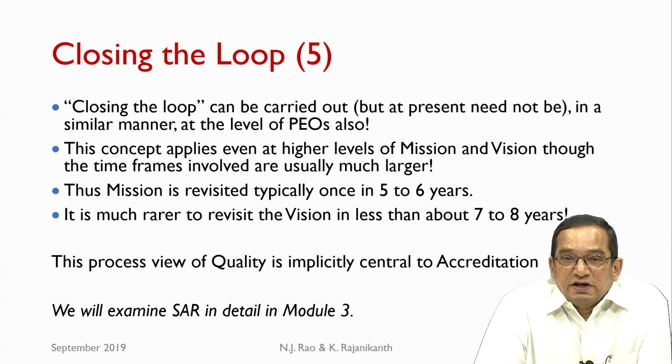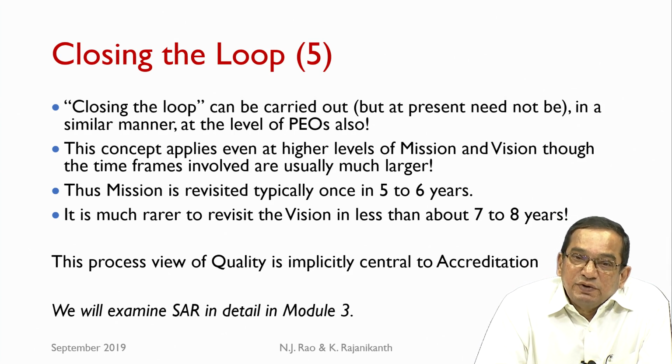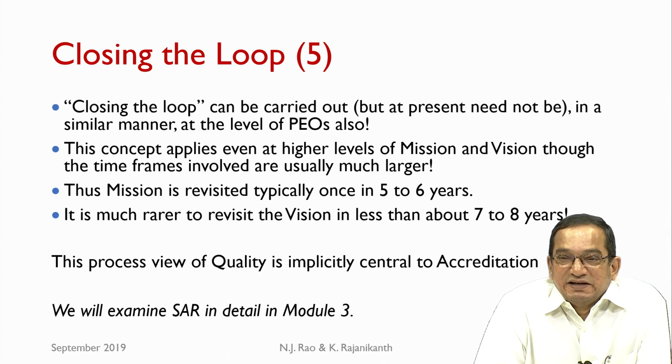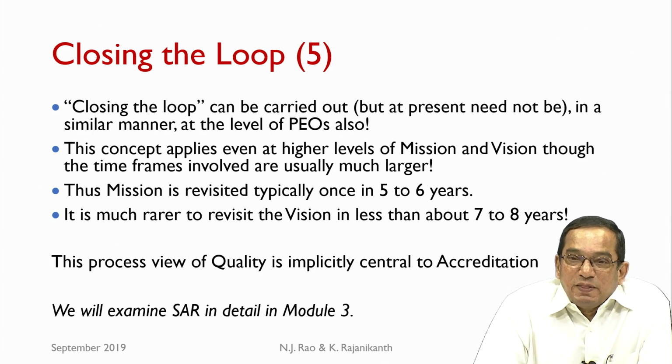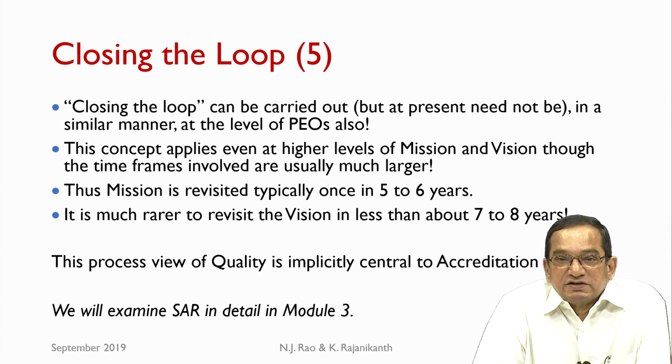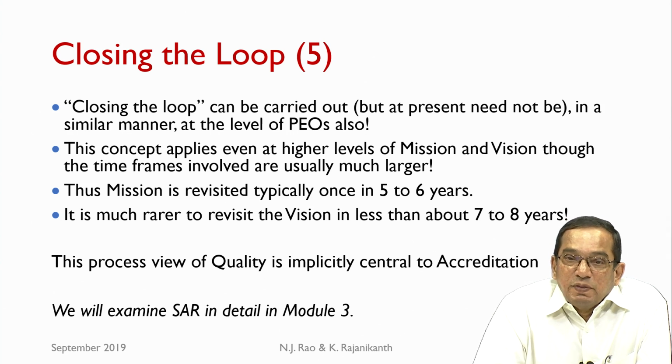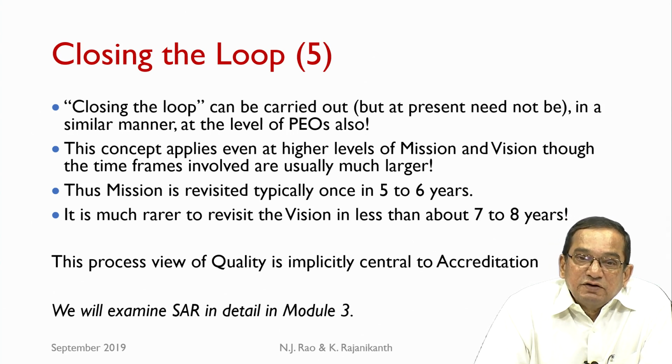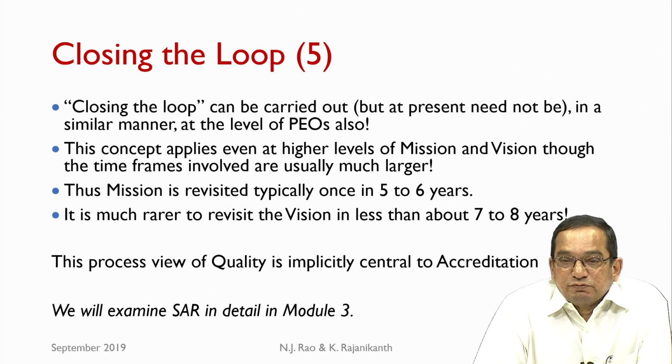Closing the loop can be carried out in a similar manner at the level of PEOs also, but NBA does not require it at present, but the principle holds good at all levels. So, this concept applies even at higher levels of mission and vision, though the time frames involved are usually much larger.